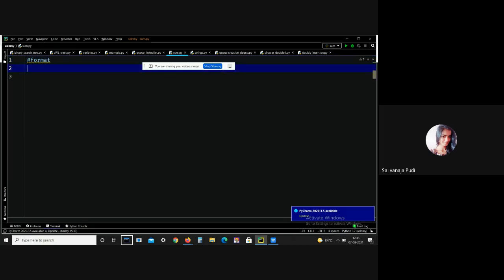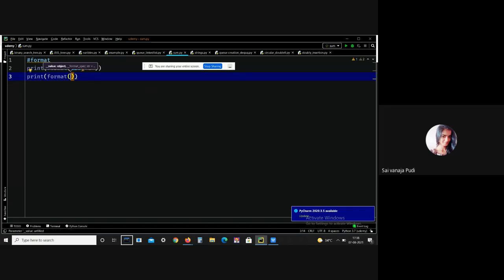Generally, the Python format function returns the formatted representation of the given value. Like, format of 1, 2, 3. And here I just want to get the value in d, meaning integer. Let me give another example.